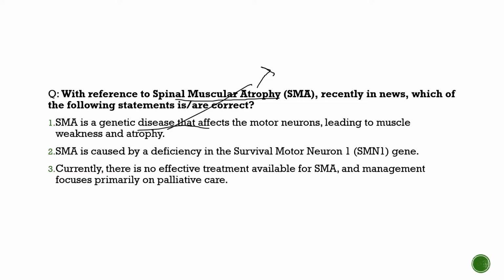First statement, it is a genetic disease that affects the motor neurons, leading to muscle weakness and atrophy, 100% correct. It is a genetic disease. Second, it is caused by a deficiency of the survival motor neuron 1 SMN1 gene, 100% correct. Third, currently there is no effective treatment available for SMA. No, you can go for gene therapy and similar treatments. So this third statement is incorrect.